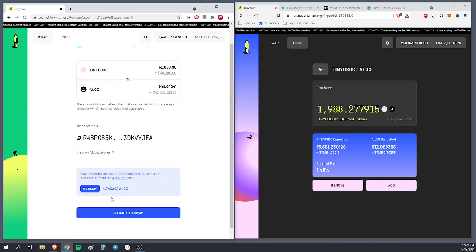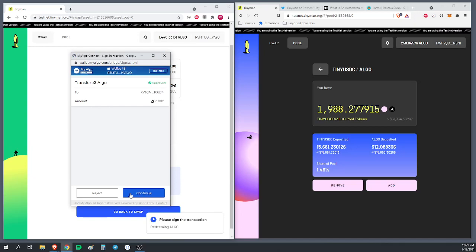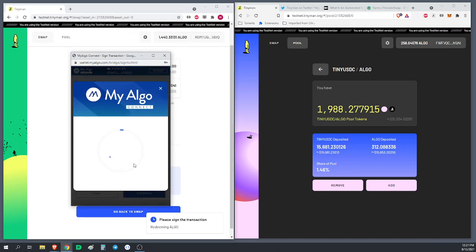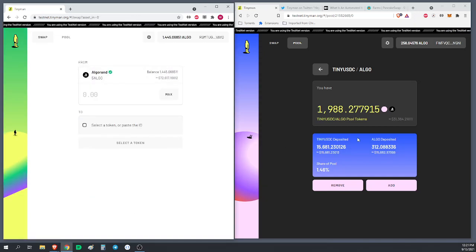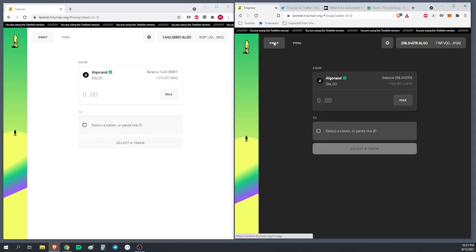Confetti! We're going to redeem our little bit that happened because of the price difference, because when you do a $50,000 transaction, the price is going to change a little bit, and you're going to have some excess Algo tokens. All right, but we already got them back. Okay, let's see what happened over here. So remember, we were at 299 before. We went up to 312. Now let's see what we go back down to.